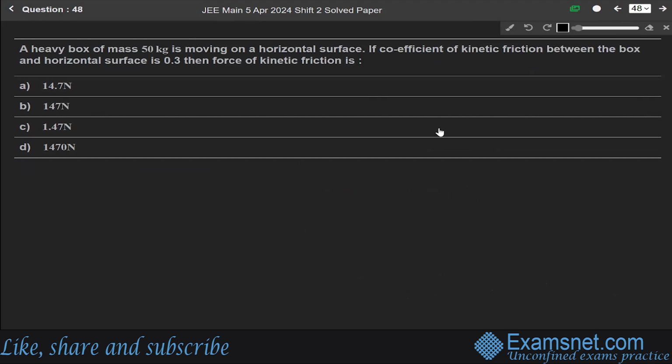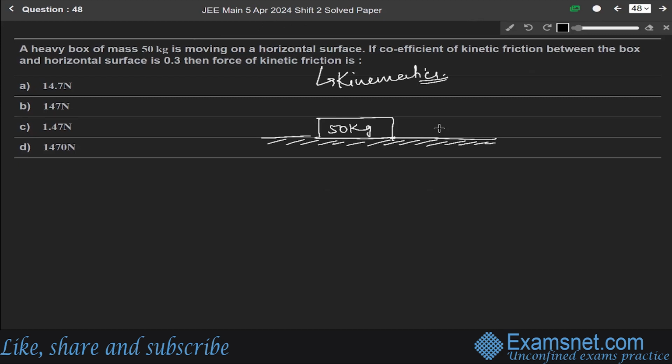Now next question 48. A heavy box of mass 50 kg is moving on a horizontal surface. If coefficient of kinetic friction between the box and the horizontal surface is 0.3, then the force of kinetic friction is. This question is from the chapter of kinematics. We are given a heavy box of mass 50 kg moving on a horizontal surface, and mu k is given as 0.3. We have to find the force.